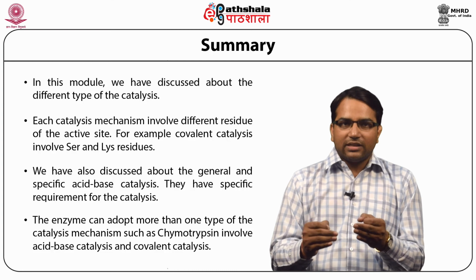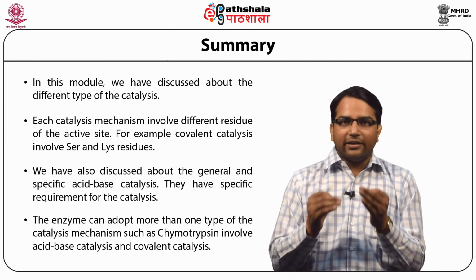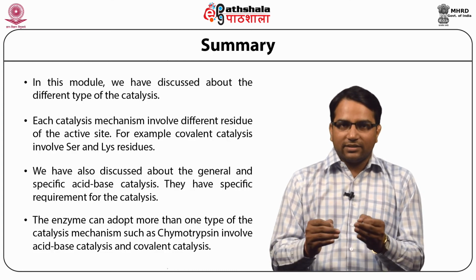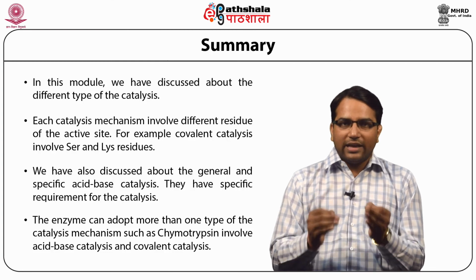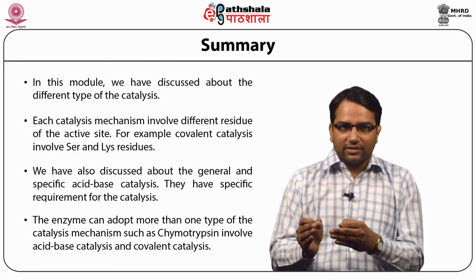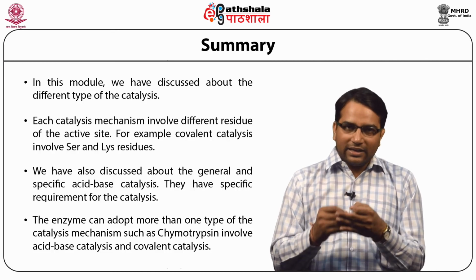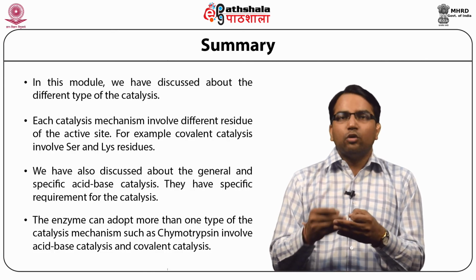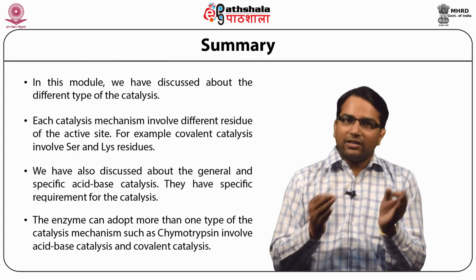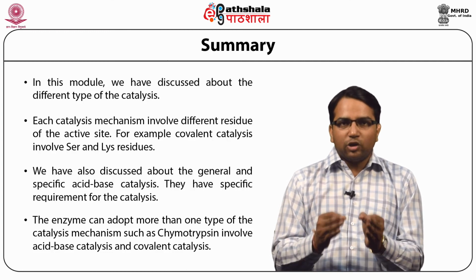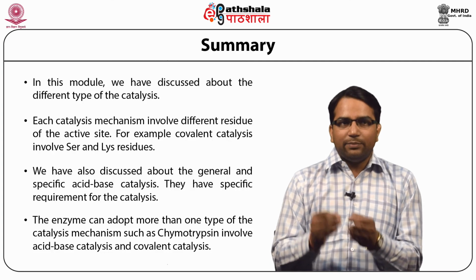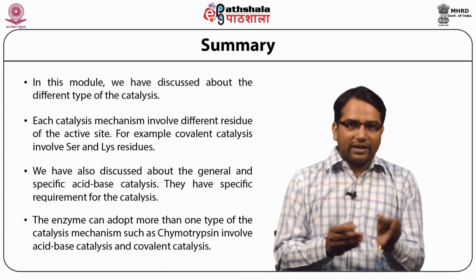We have discussed how electrophilic covalent catalysis is different from nucleophilic catalysis. We have also discussed the specific requirements for the catalysis that is utilized by different types of catalysis. So an enzyme can adopt one catalysis model or more than one catalysis model. We have also discussed how chymotrypsin is involved in acid-base catalysis as well as covalent catalysis.